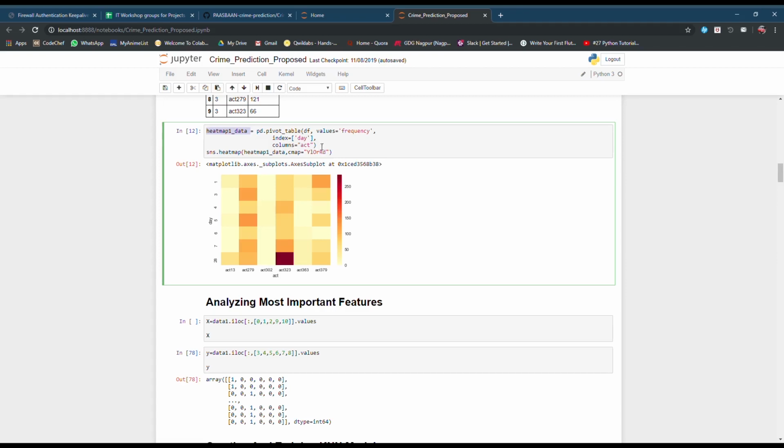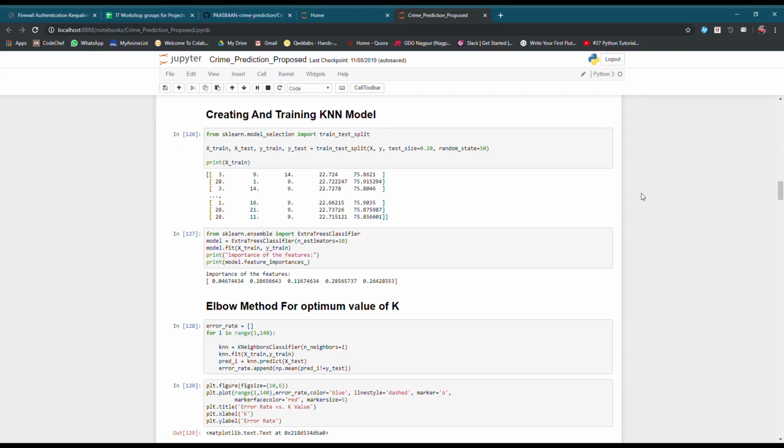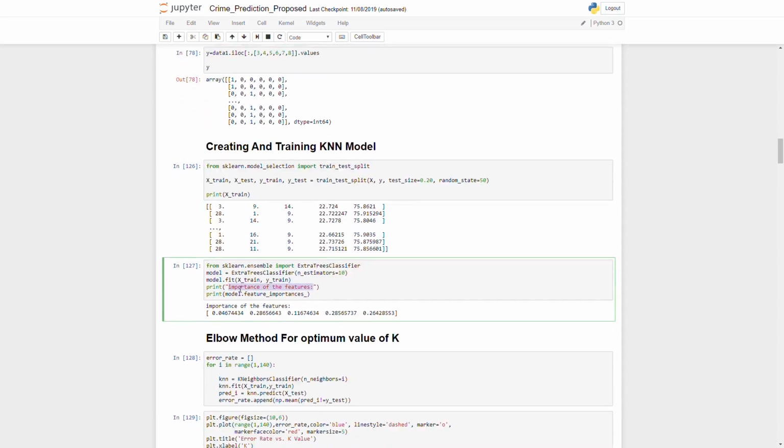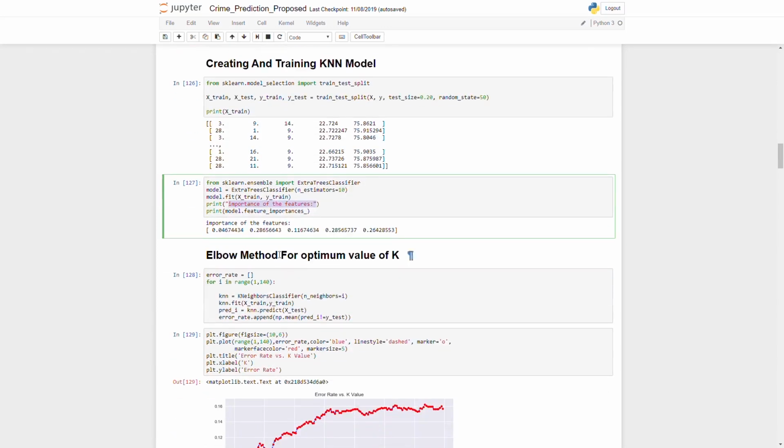Heatmap1_data is our variable. We labeled our parameters of our dataset for required constraints of heat map, taking values as frequency, index of days, and columns as act. SNS.heatmap function takes 2 parameters. First one is heatmap1_data and cmap, which is used for color of heatmap. The next step was to train and create KNN model. In real world, you select a subset of features that plays greatest role. For simplicity, we will here check their corresponding importance by this algorithm.